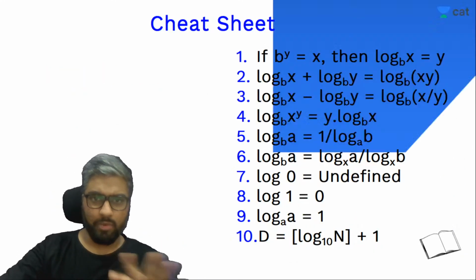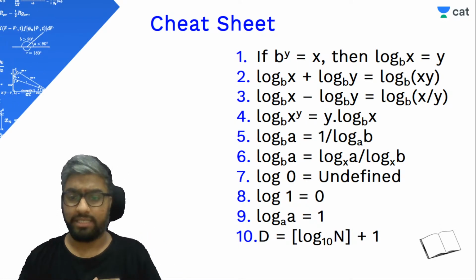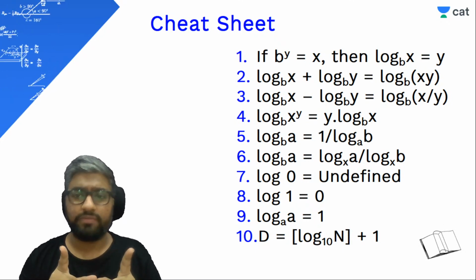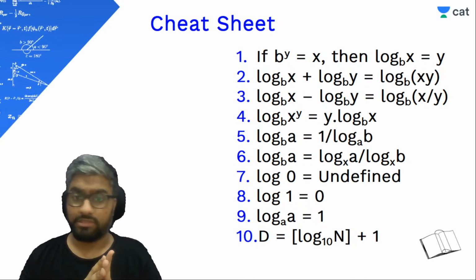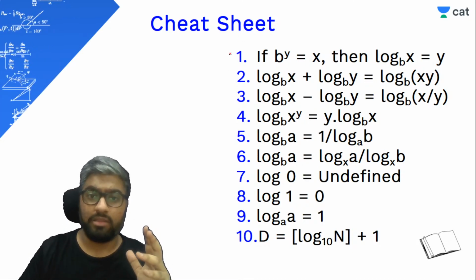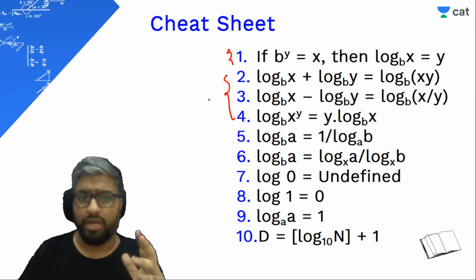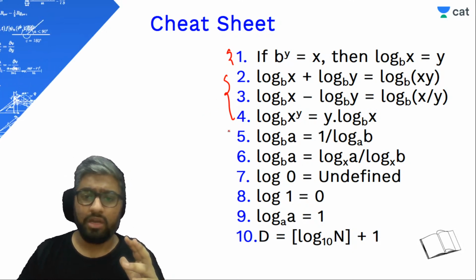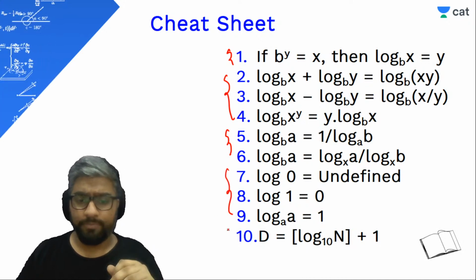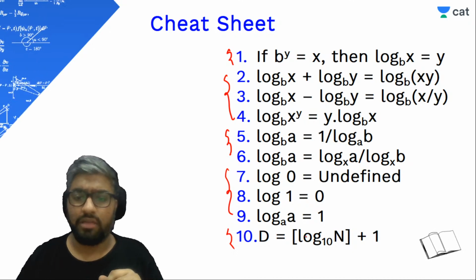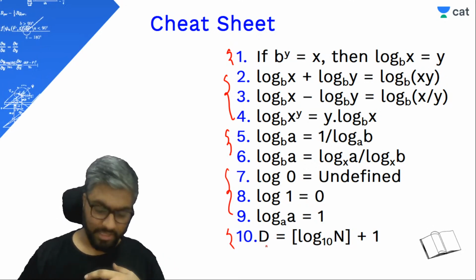Let me quickly give you a cheat sheet. This is the same cheat sheet that we had seen yesterday. If you weren't there in yesterday's session, here is the cheat sheet. Take a screenshot of this. This would definitely help you keep in mind all the laws, all the rules of logarithms. We are talking about the basic logarithmic expression, the rules of operation, that is, product, quotient, and exponent, the base change rules, and the rules based on the values. Also, this is not a formula per se, but the concept to find out the number of digits in the given term.